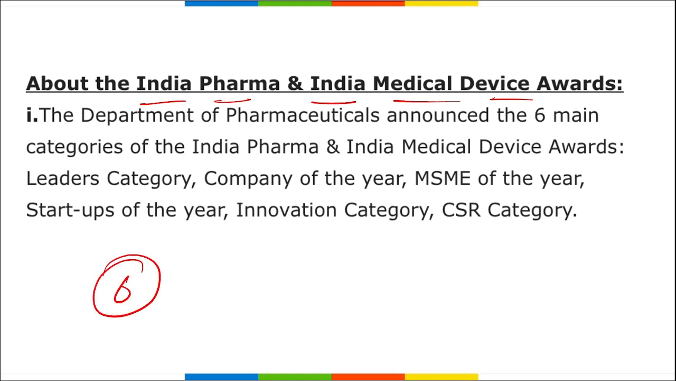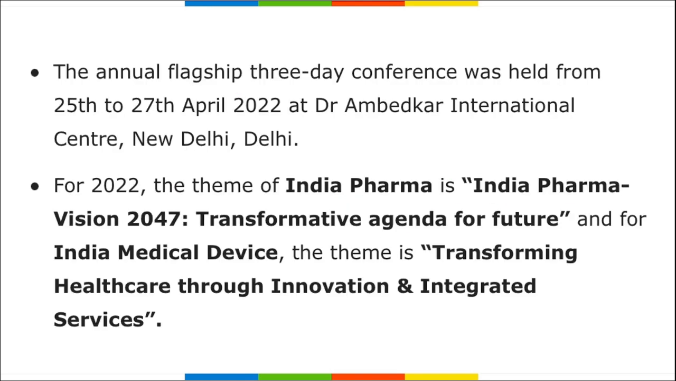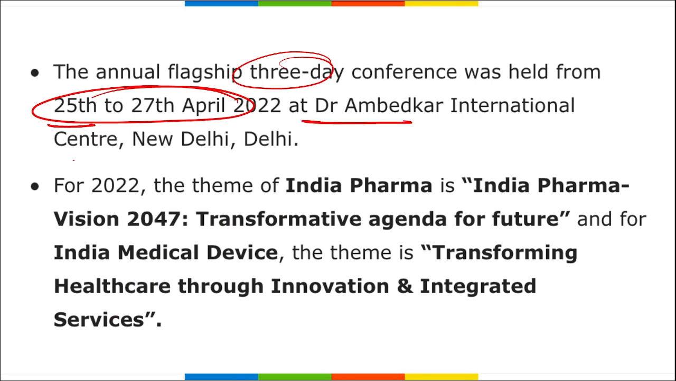Alright, it is awarded in the 6 main categories of the India Pharma and India Medical Device Award. These awards are in the categories of Leaders, Company of the Year, MSME of the Year, Startup of the Year, Innovation of the Year, and CSR. So in these categories, these awards are presented. The annual flagship 3-day conference was held from 25th to 27th April at Dr. Ambedkar International Centre in New Delhi.